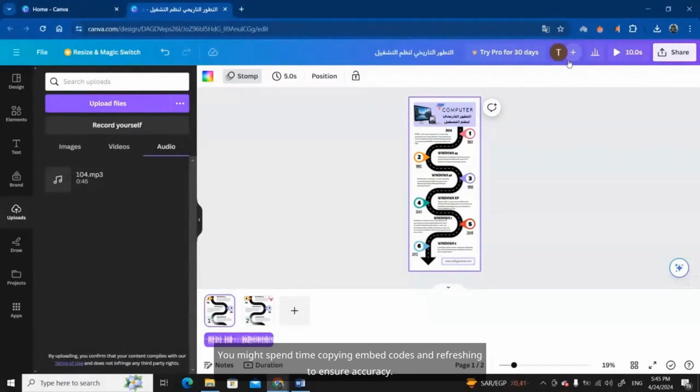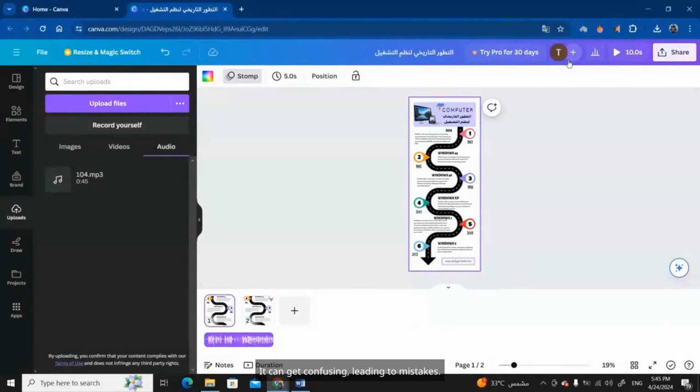You might spend time copying embed codes and refreshing to ensure accuracy. This could consume a lot of time per section as you search, open, and navigate to the element. It can get confusing, leading to mistakes. If there are 200 sections and each takes 10 minutes, it adds up significantly.